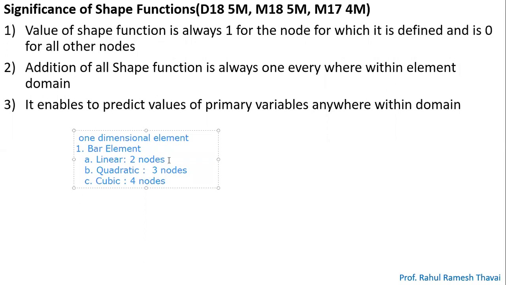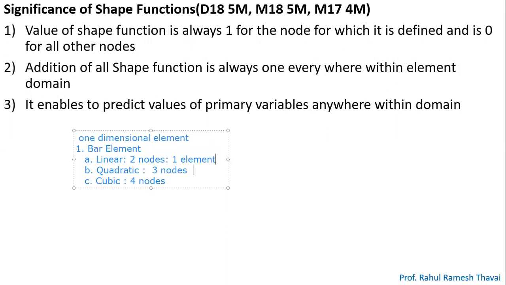See, what is the meaning of two nodes? Two nodes is nothing but one element. Try to understand: two nodes means one element.